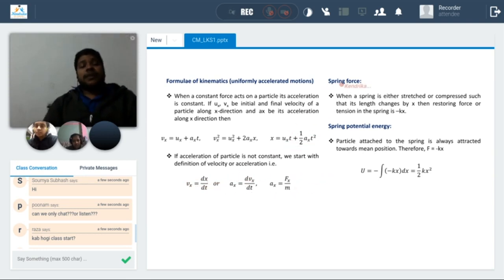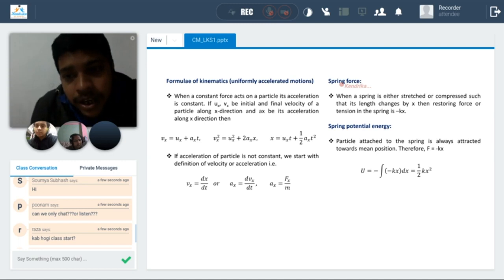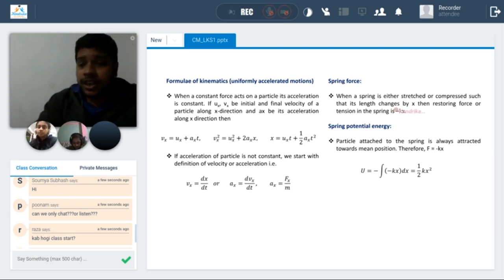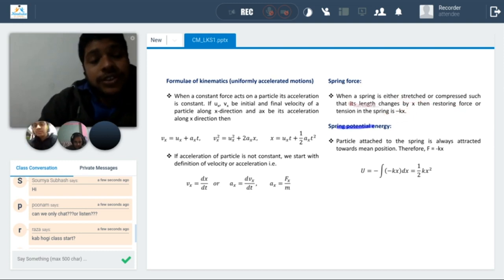Another thing is that we will see some problems in the exam related to spring force. If you stretch or compress a spring, there is a force pushing it back to the original state. That force is a restoring force. There will be some questions regarding spring problems, where a spring is stretched or compressed.